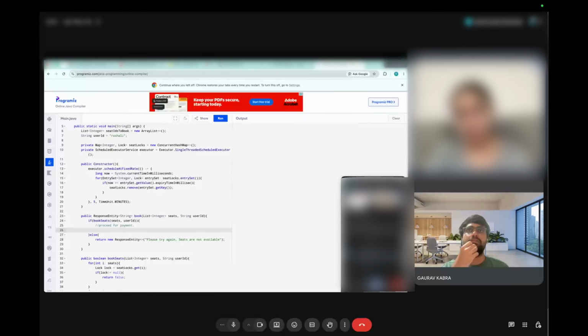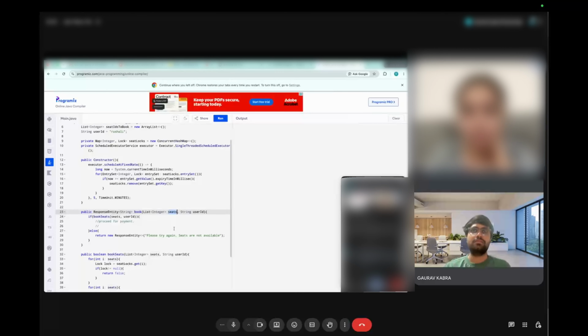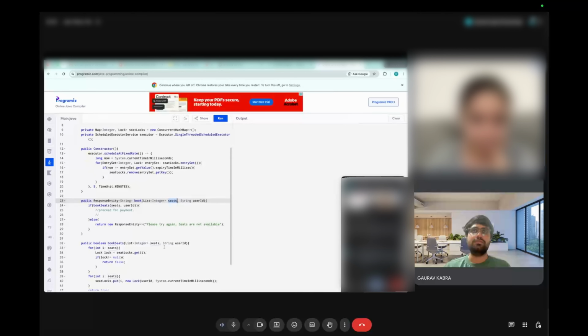For payment, I am just thinking of that idempotency key. Instead of coding the entire thing, I can just give a small idea of how to create idempotency keys, which can basically be a concatenation of user ID and the seats the user selected, and there should be some correlation ID or some booking ID.